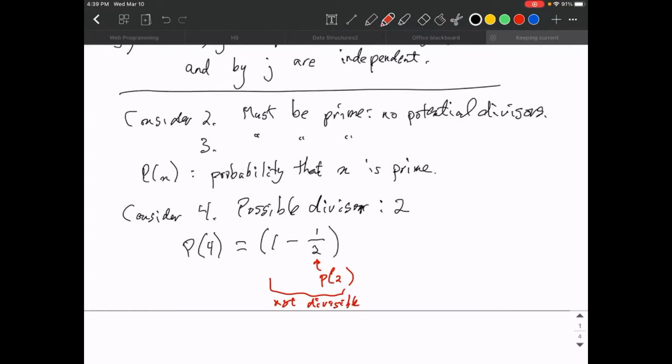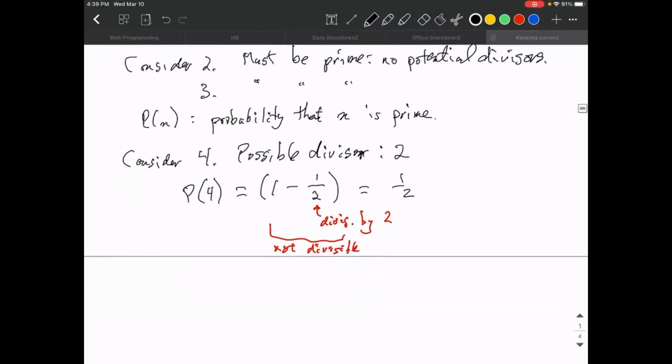Hold on a sec. I want to say these things in the right order. This 1/2 is just divisibility by 2. So it's 1 minus the divisibility by 2, and the probability of 4 being prime is therefore 1/2.